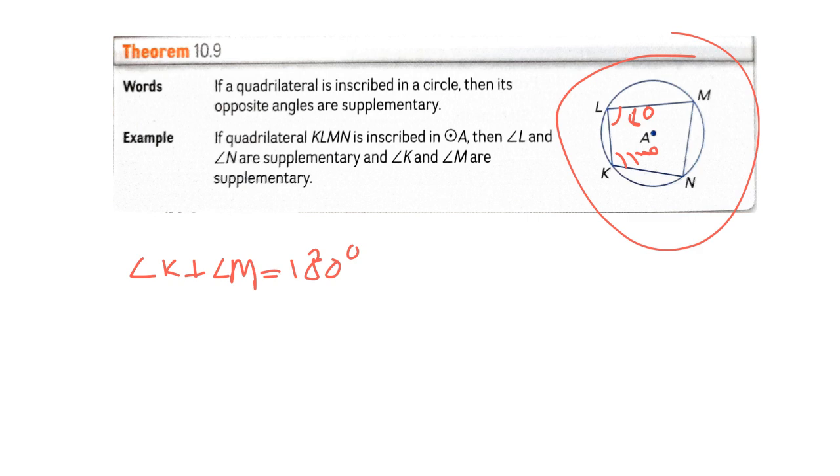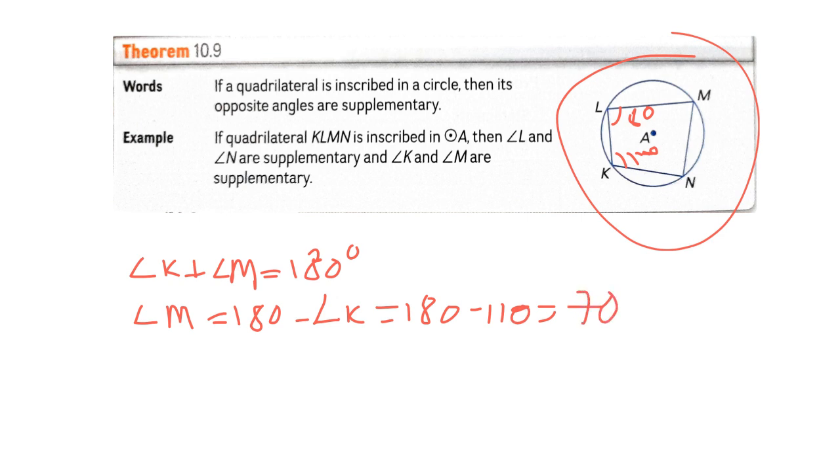So the measure of angle M is equal to 180 minus the measure of angle K, which is 180 minus 110, and that is equal to 70 degrees. So the measure of angle M is 70 degrees.